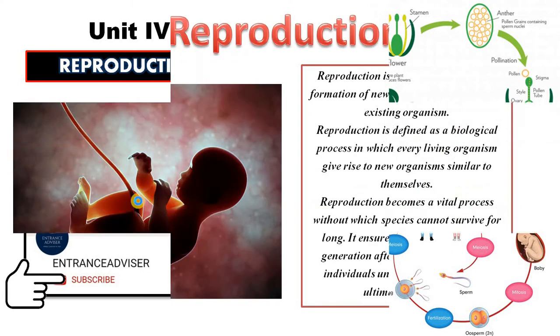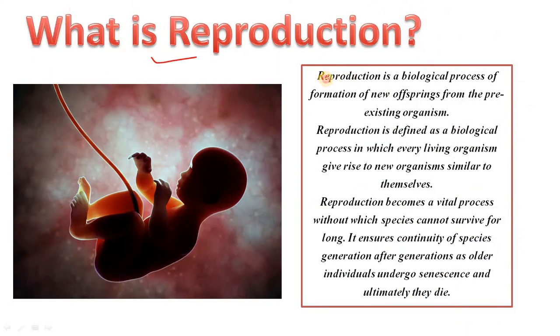So let's start. What is reproduction? Reproduction is a biological process of formation of new offsprings from the pre-existing organism. Reproduction is defined as a biological process in which every living organism gives rise to new organisms similar to themselves. Reproduction becomes a vital process without which species cannot survive for long. It ensures continuity of the species generation after generation, as the individuals grow older, undergo senescence, and ultimately die.